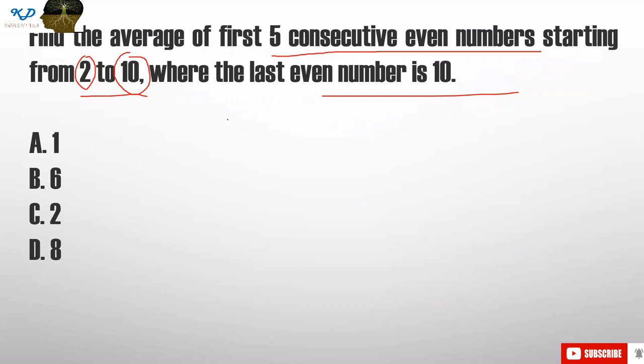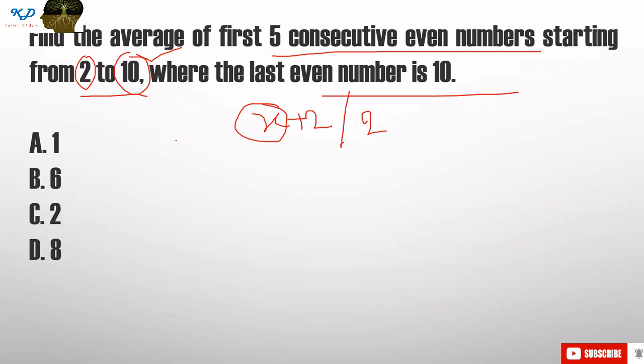So here also you have to follow one formula, that is (x plus 2) divided by 2. Here x may be any number, any last number of those consecutive even numbers.